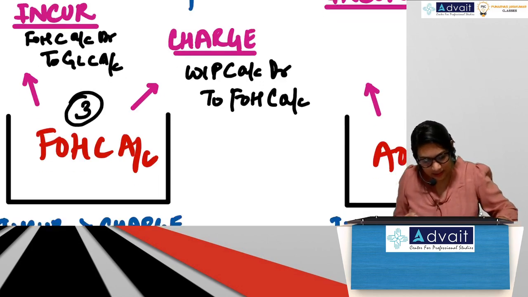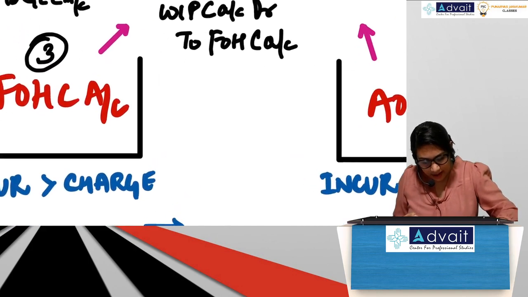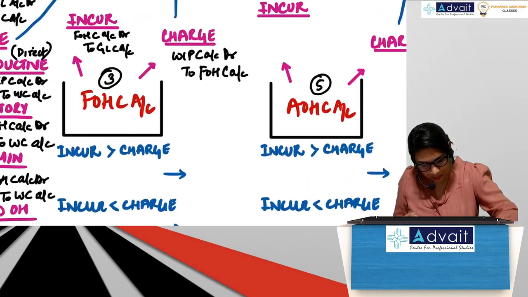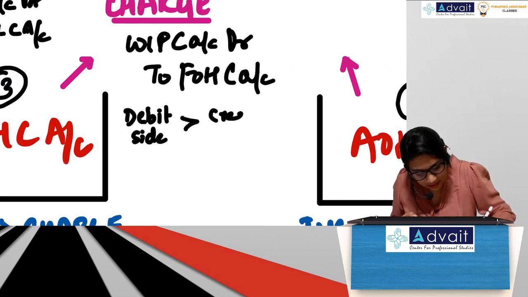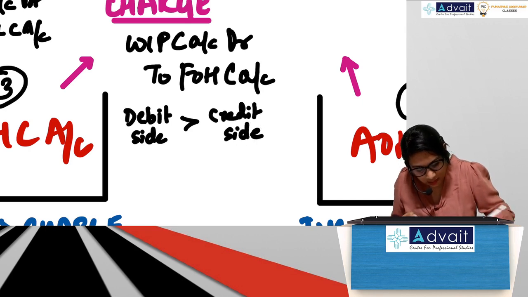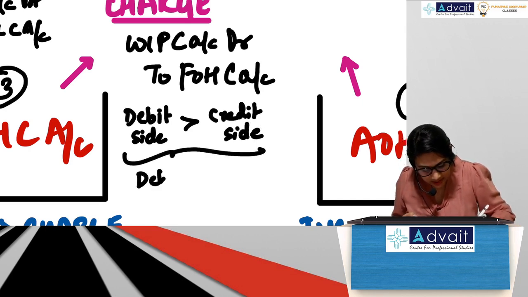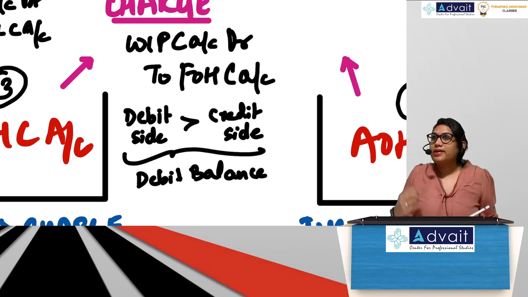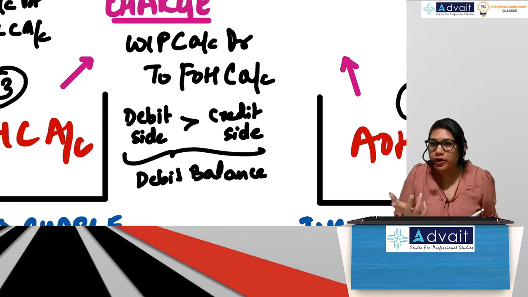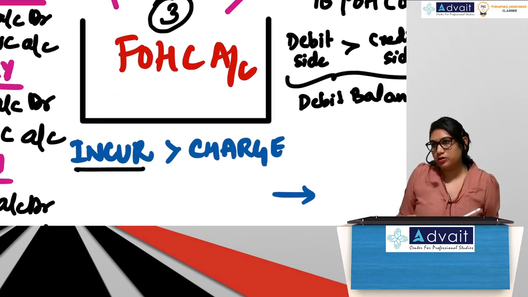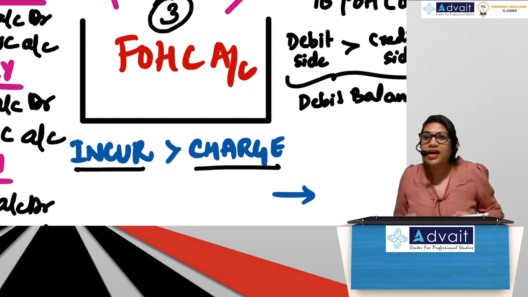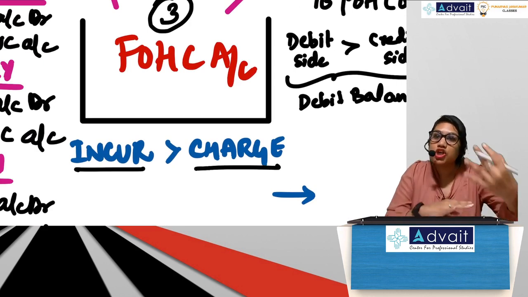So guys, I will write it here. When debit side is greater than credit side, it means we have debit balance. Correct? And debit balance means what? Debit side represents what you have incurred. Credit side represents what has been charged.